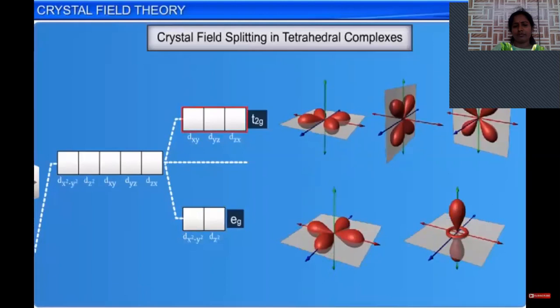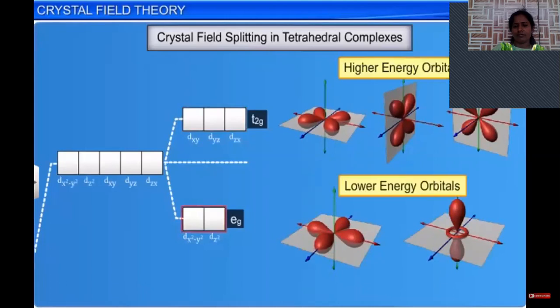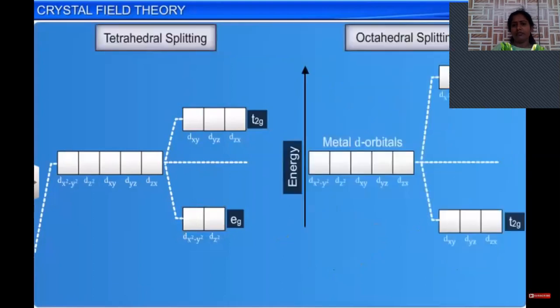Thus, in tetrahedral splitting, the t2g orbitals are of higher energy, and the two eg orbitals are of lower energy. You can see that the d orbital splitting in tetrahedral geometry is exactly the reverse of octahedral splitting.